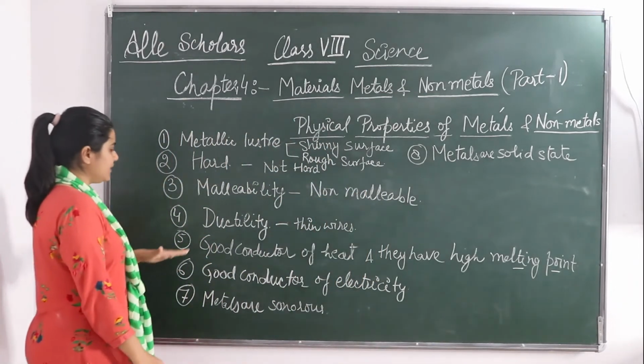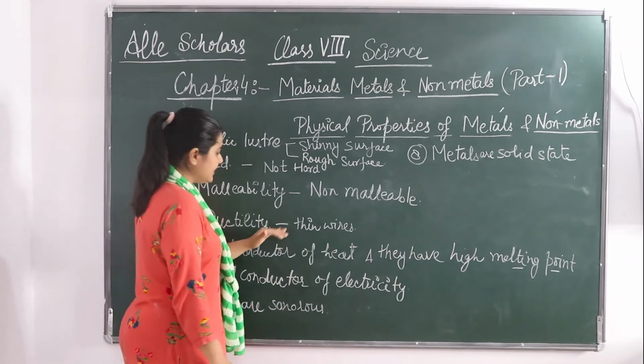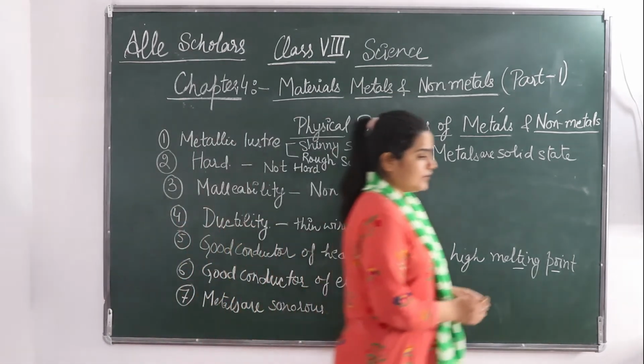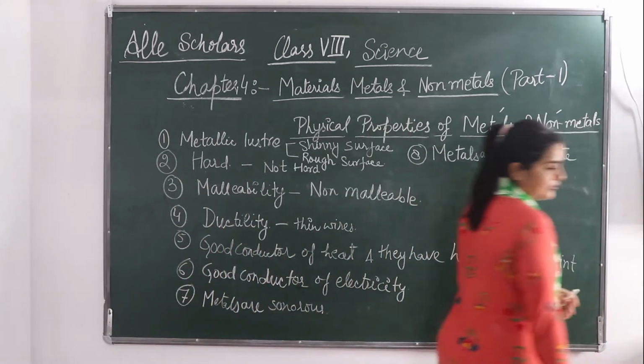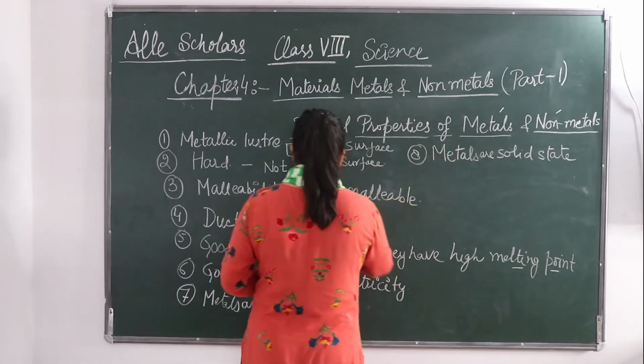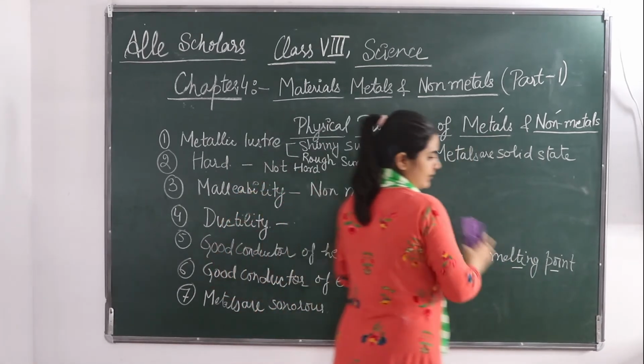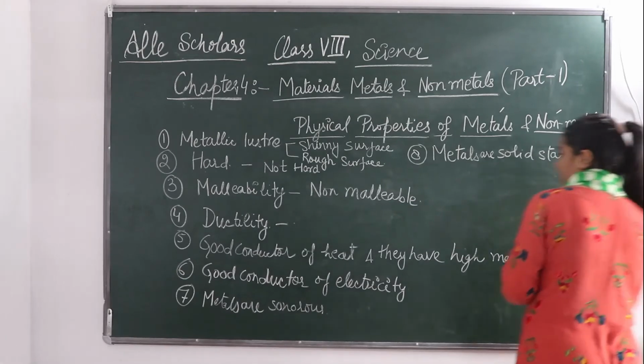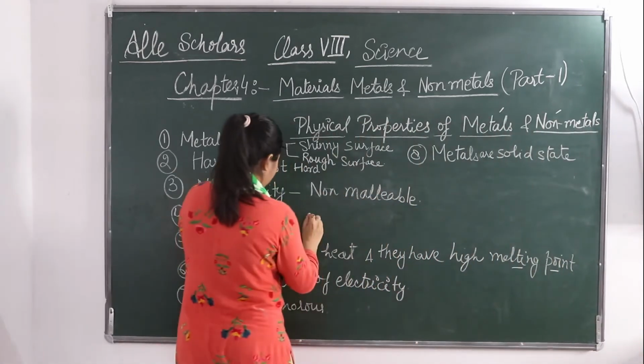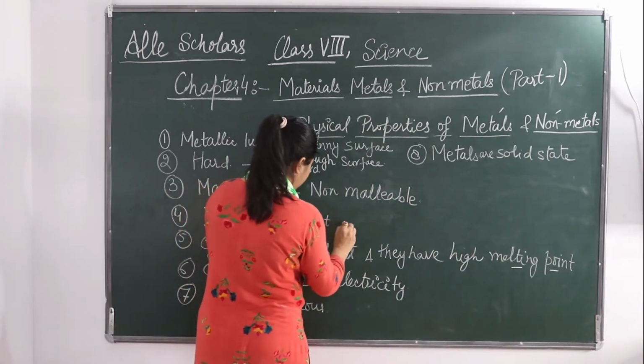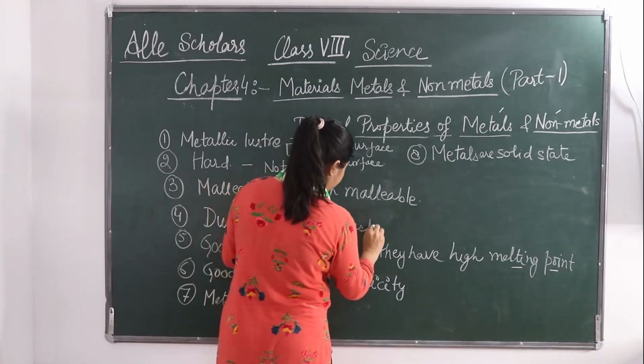They can't be converted into thin sheets. Then comes ductility, that metals can be made into thin wires, but non-metals are non-ductile. They are not ductile.